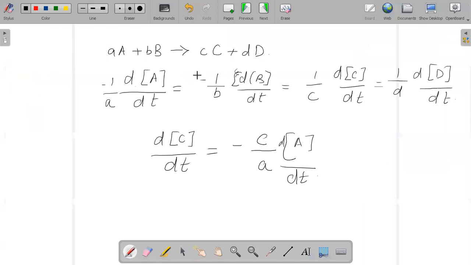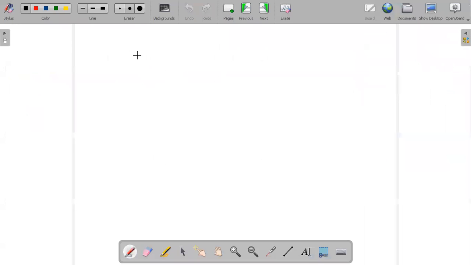So for example, t half is directly proportional to a to the power of 1 minus n. So if we remove the proportionality constant, we can say t half equals p into a to the power of 1 minus n.